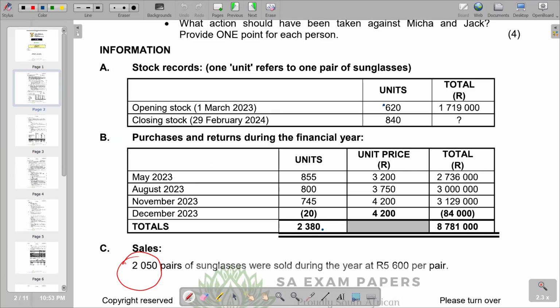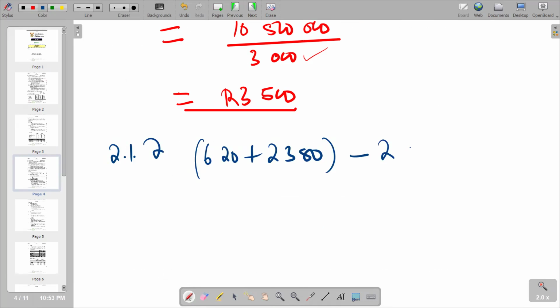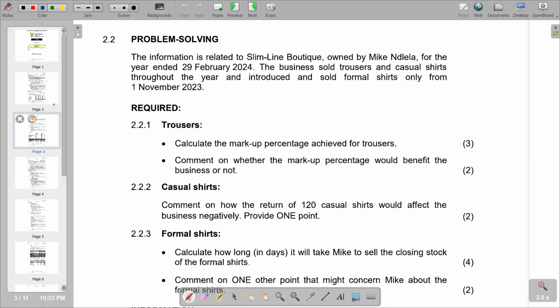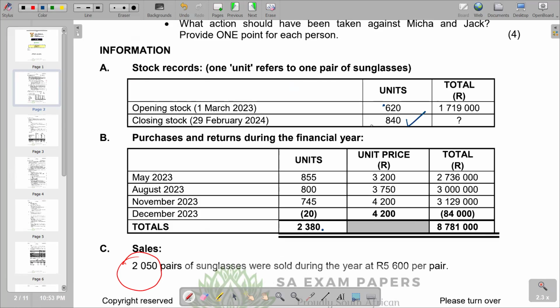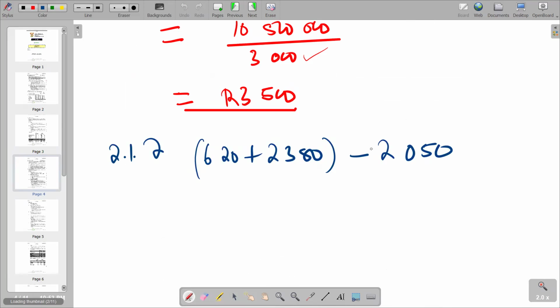If you calculate, you now get the closing stock that is supposed to be there. After getting that figure, we subtract the number of items that we have in our closing stock, which we are given as 840. From there, you see that the answer you're going to get is 110. So it means we have got 110 which is outstanding.